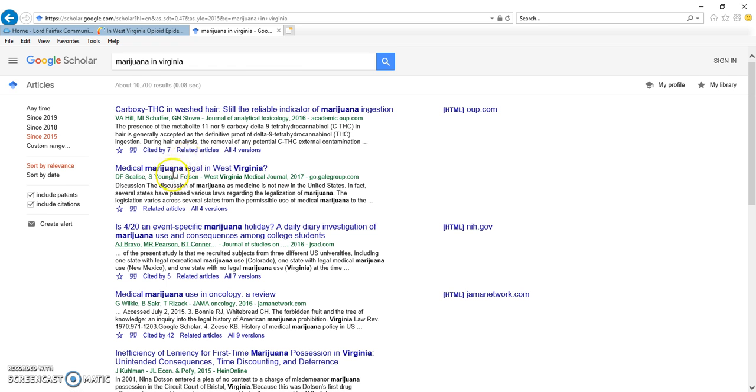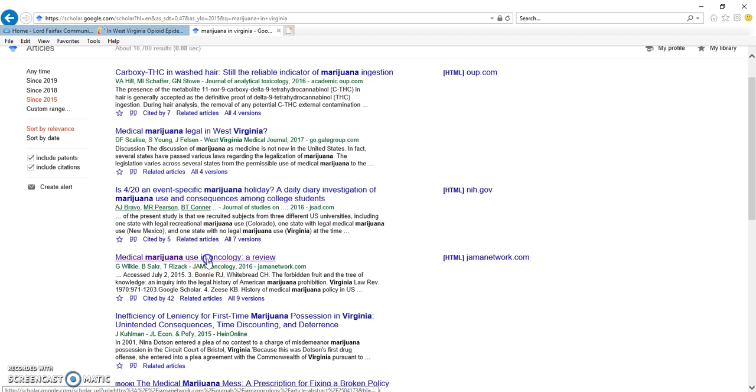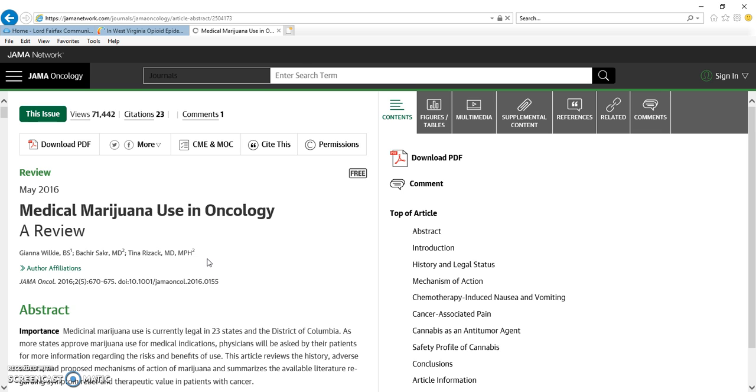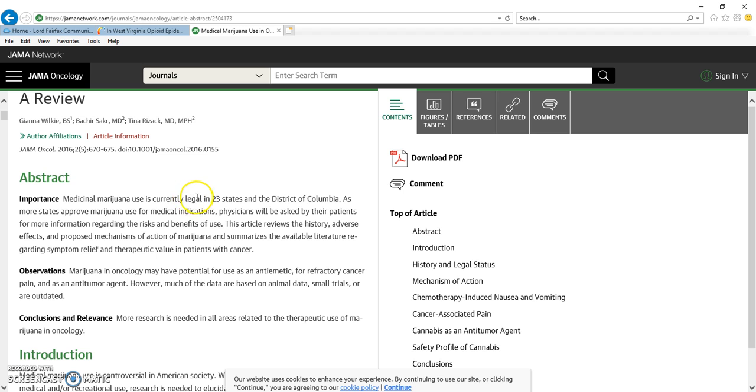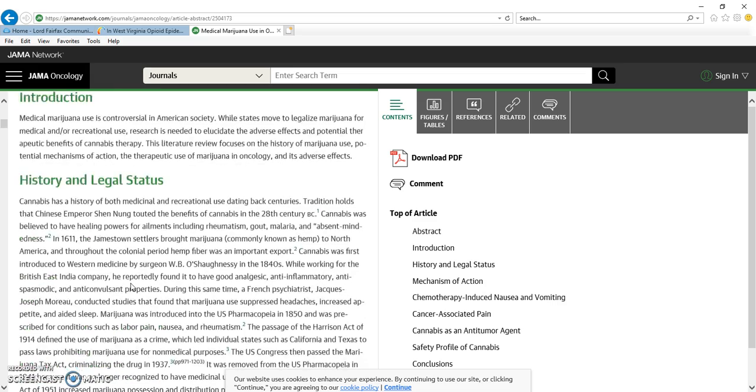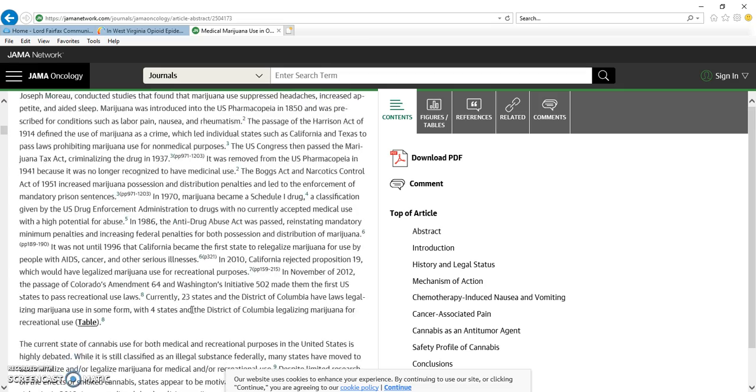So, this is just showing different. So this is like an article I would use because I'm in nursing school. I want to talk about medical marijuana. And here's the importance. I could actually download the whole entire paper. I could see the citations. And I can get an overview. So this is more or less talking about the states that allow it to be legal, observations, the history they have about it, which this article I really do like because of everything it has.